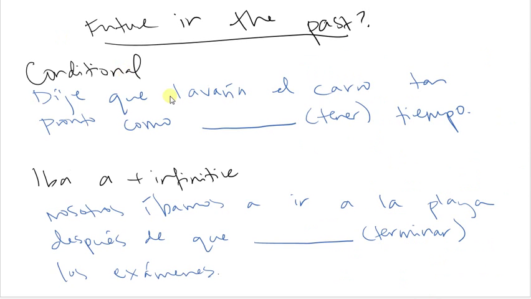But something that we haven't really talked about is that you can have future implied in the past tense. For example, if I use the conditional, dije que lavaría el carro tan pronto como tener tiempo. So I said that I would wash the car as soon as I had time. At this point in time, when I said I would wash the car, this was in the future, right?